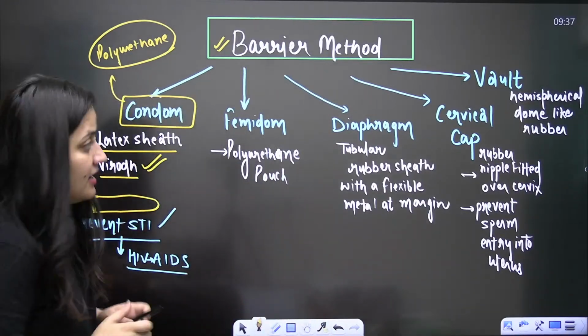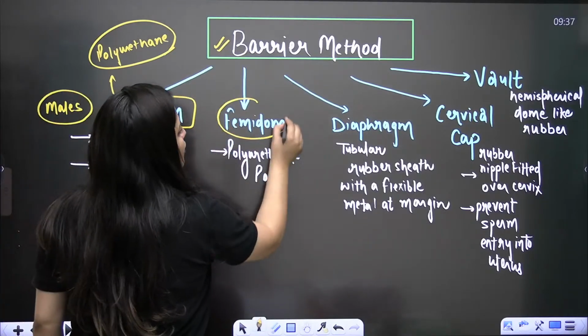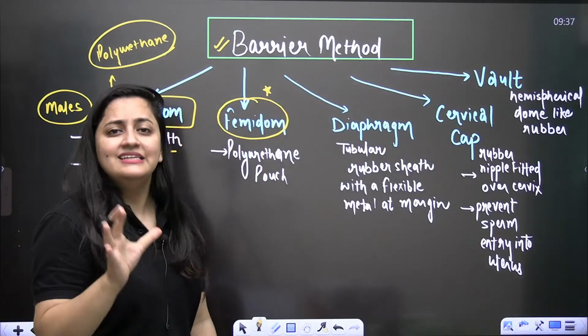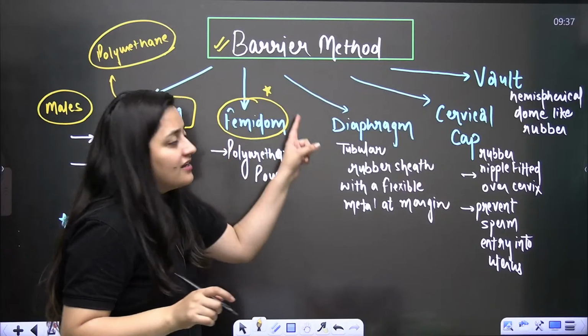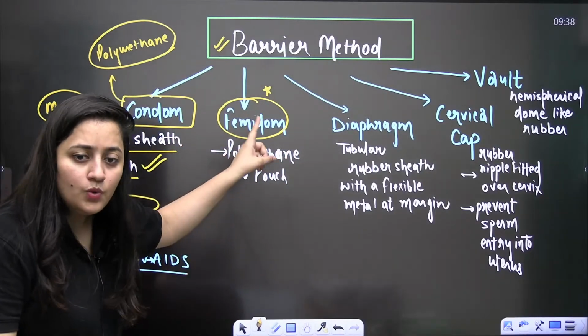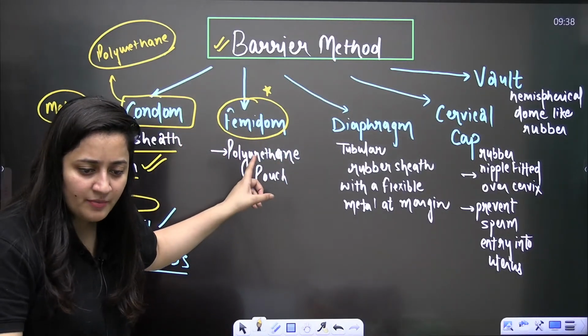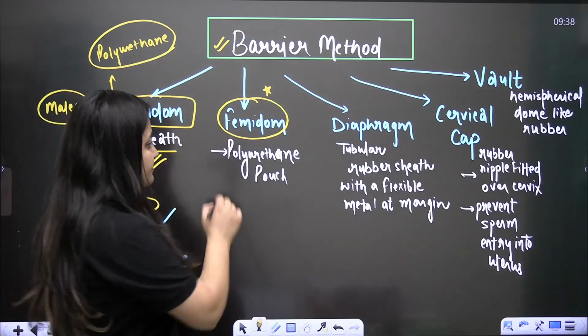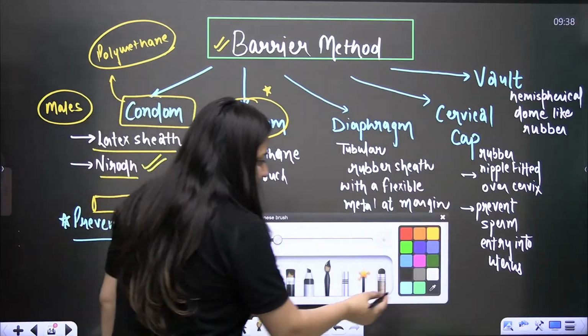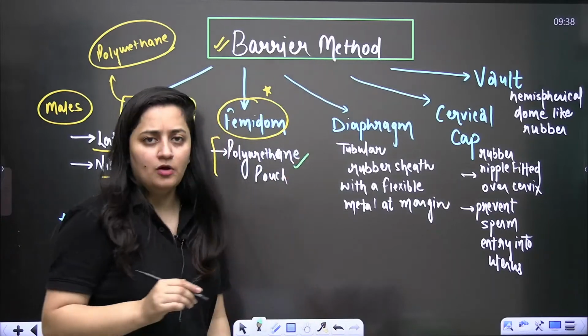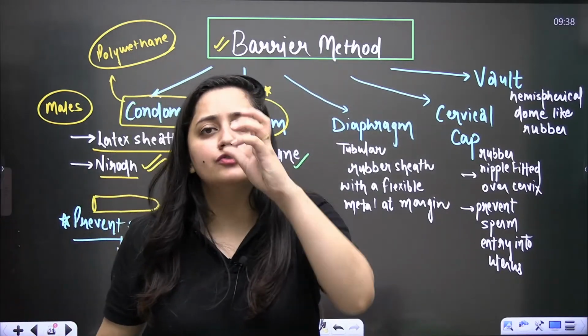Clear? Right? So now, when it comes to female condoms, obviously not so popular, at least not in India, that is the femidom. What is the meaning of femidom? Femidom means female condom. Again, it is a polyurethane pouch. Polyurethane forms a pouch-like structure.